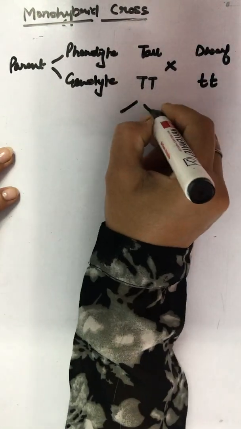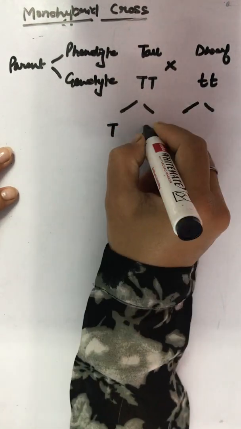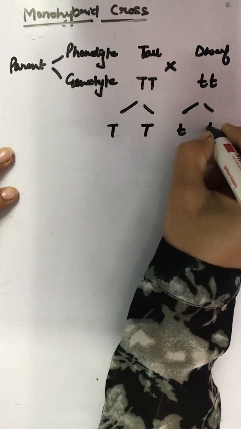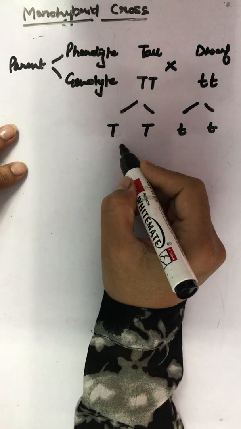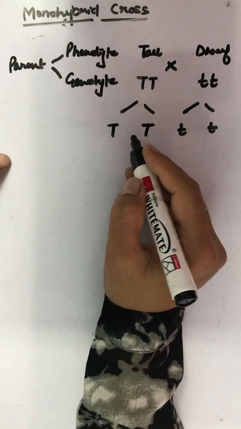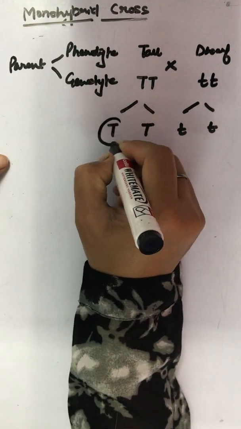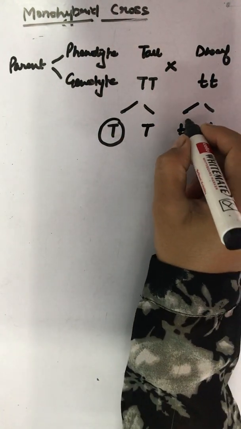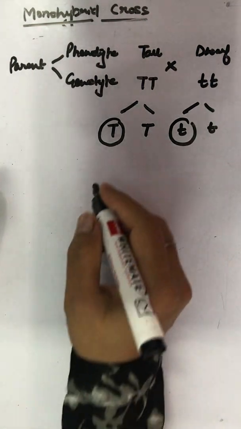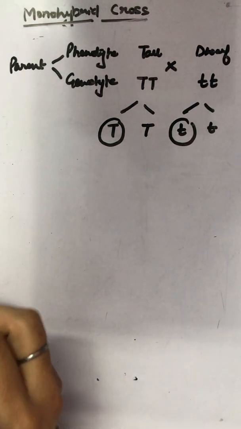As per the process, we have to separate them as gametes. Once this is done, the gametes of the tall pea plant will cross with the gametes of the dwarf pea plant by the process of fertilization to form a zygote.